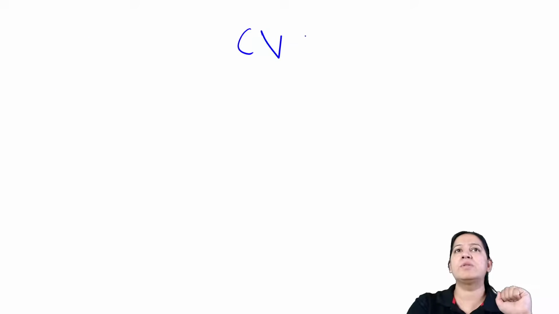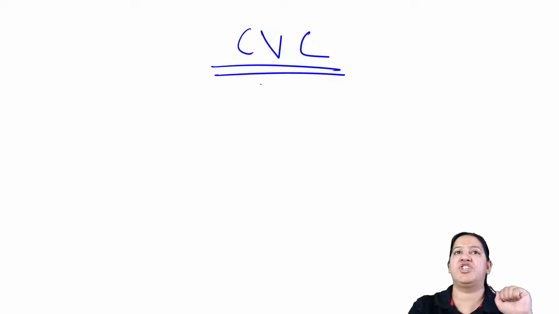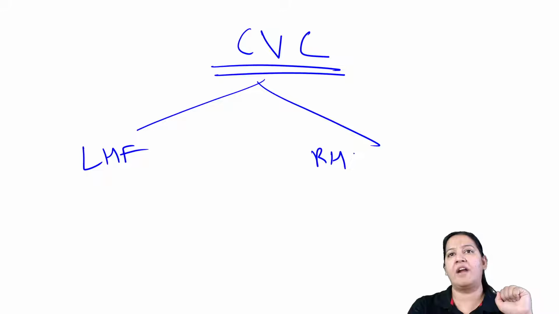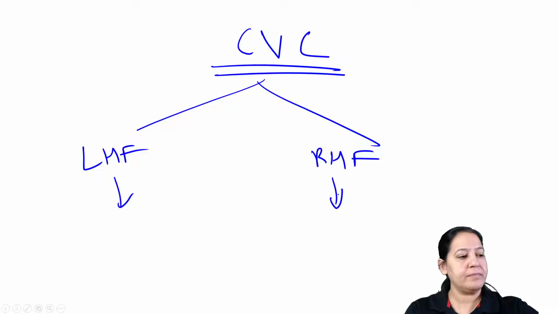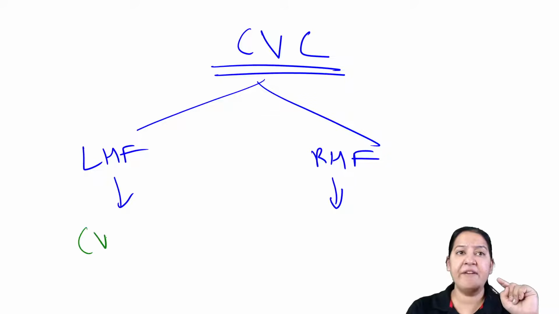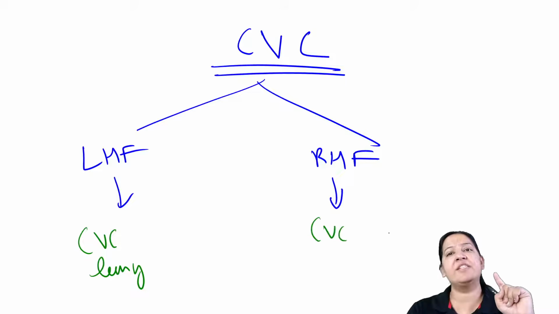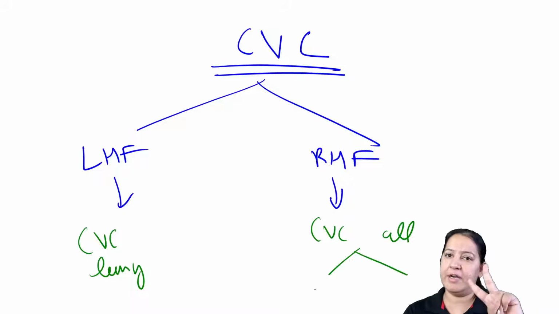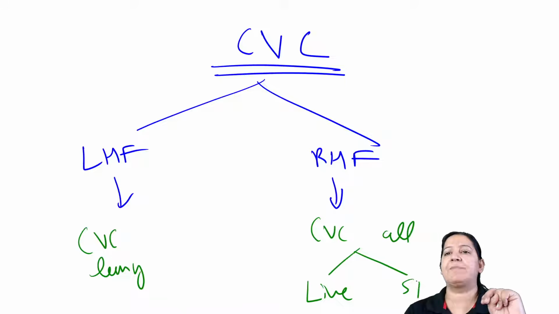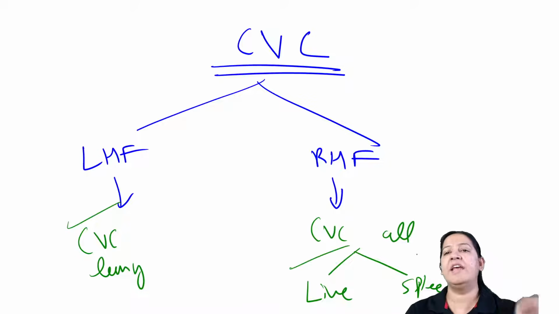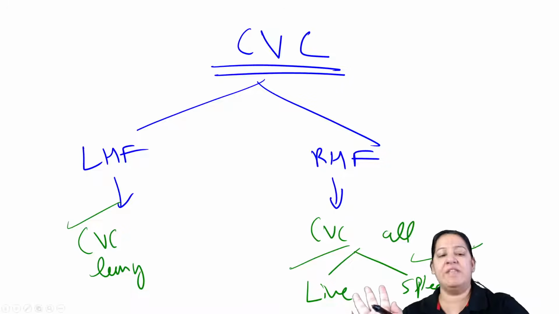So I am teaching you CVC, chronic venous congestion. In left heart failure, we have CVC of lung. In right heart failure, we have CVC of all organs, but we will study only two, the liver and the spleen. Let me teach you three organs in this detail in the sequence: lung, liver, spleen. So let me teach you CVC of the three organs.